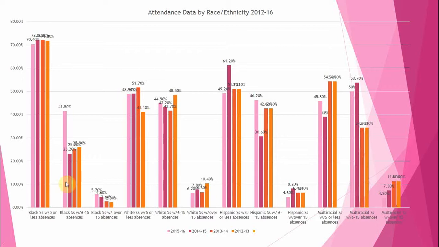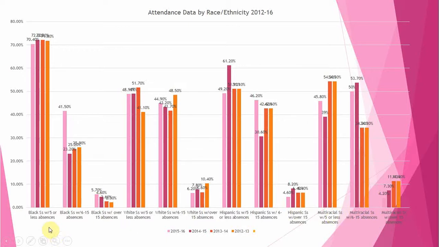Okay, I know this is a lot right here, but we've got the same chart that I just showed, except broken down by race and ethnicity, for the past 4 years at our school. If you look at the colors, this light purple, the first one, is the most recent year, 2015-16. The dark purple is 2014-15. Then we have 2013-14 and 2012-13. The first 3 are black students, the next 3 are white, the next 3 are Hispanic, and the next 3 are multiracial. And these are the percentages.